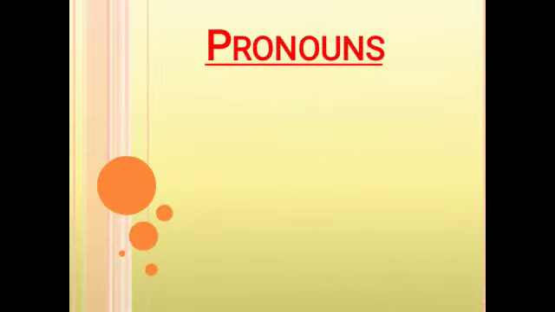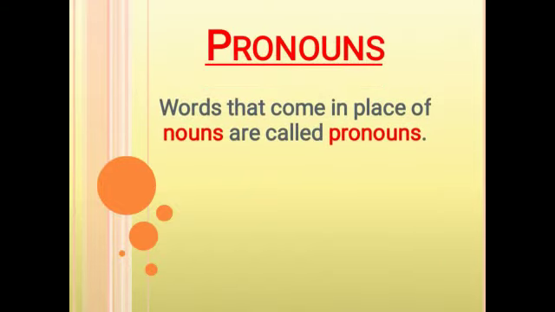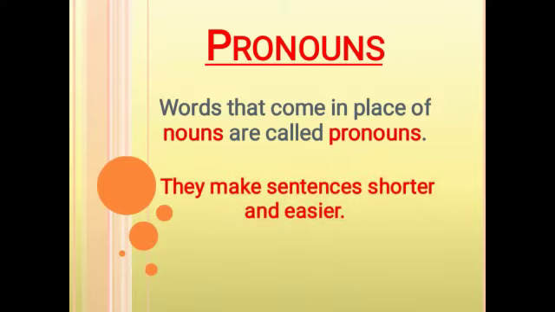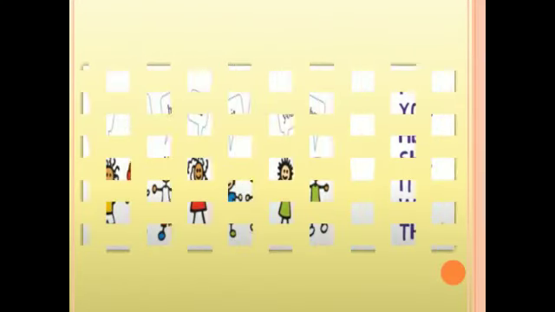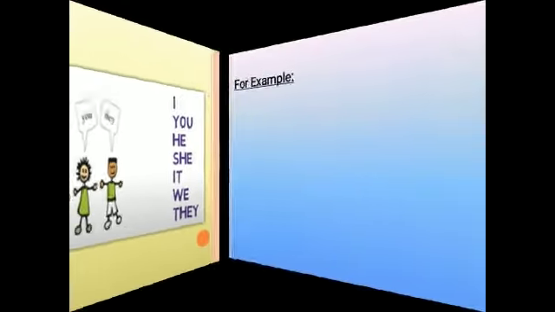Let's start today's session with our new topic of language, that is pronouns. So, students, let's understand what are pronouns. Words that come in place of nouns are called pronouns. That means they replace the nouns. They make sentences shorter and easier. The words like I, you, he, she, it, we and they all are pronouns that come in the naming part of a sentence.